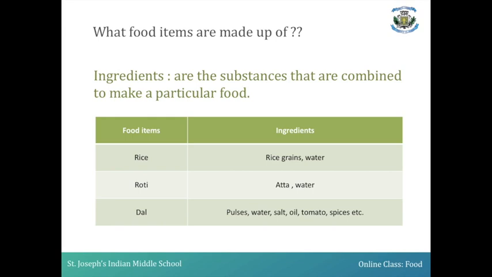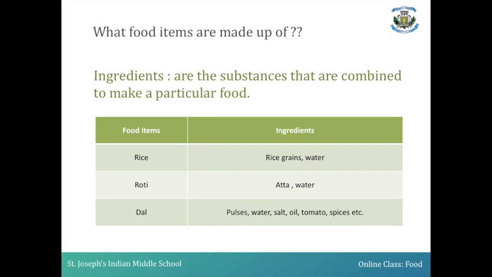Or you feel like eating roti. If you want to eat roti, again you have to get the ingredients like atta and water. If these two ingredients are there, then you can prepare a food item such as roti. Or if you want to prepare a food item such as dal, you require the ingredients like pulses, water, salt, oil, tomato, spices, etc. So ingredients are very much necessary for us to prepare our food.